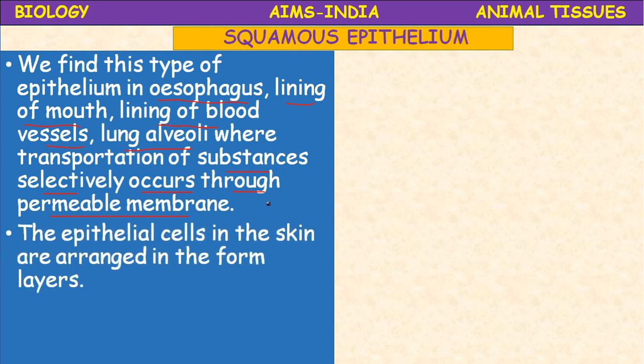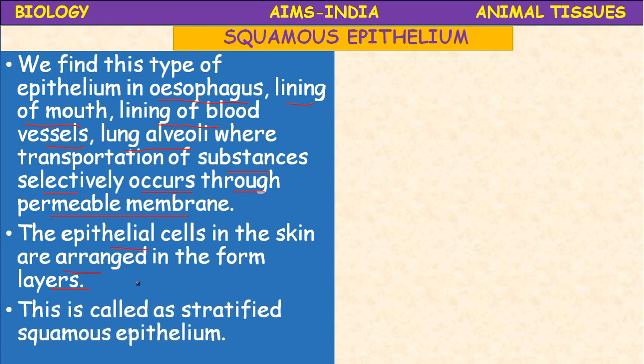The epithelial cells in the skin are arranged in the form of layers. It is also epithelium. If it is arranged in a single layer, it is called simple epithelium, whereas here in the skin the cells are arranged in the form of layers. This is called stratified squamous epithelium. Squamous epithelium in many layers is called stratified squamous epithelium.